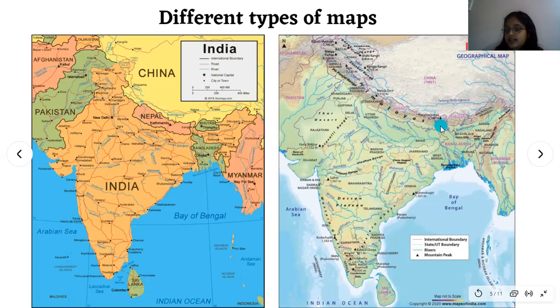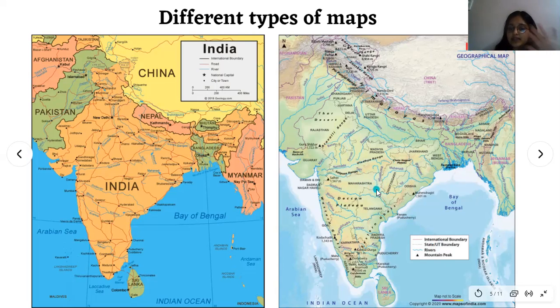For example, here it is a mountain peak, here it is a mountain peak, like that. All the green parts mean plain area. Then state or union territory boundaries are shown by dotted lines. For example, Maharashtra is like this with a dotted line. Rivers are also shown in this.